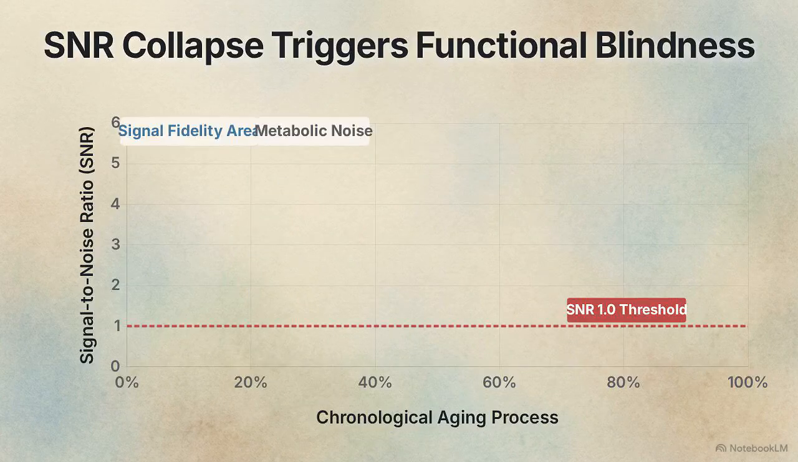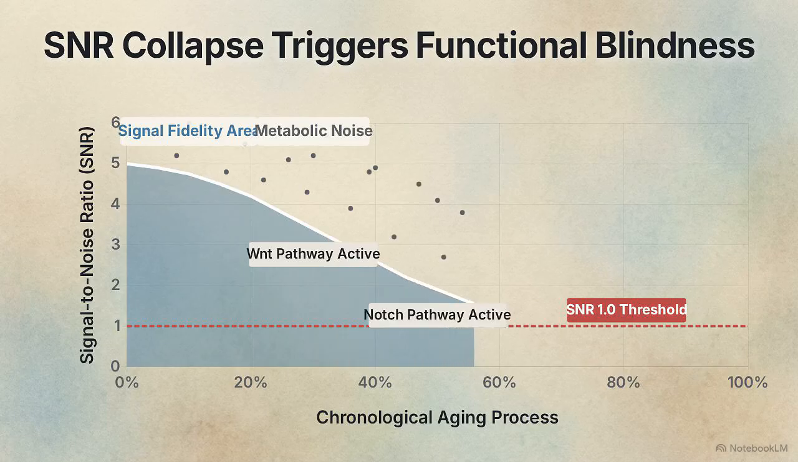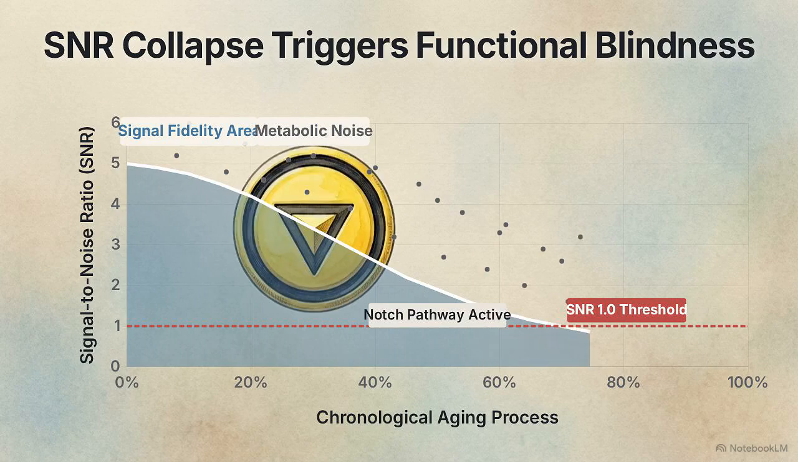This chart tracked the resulting decline in the cell's signal-to-noise ratio, or SNR, a metric measuring the strength of a desired signal against background metabolic noise. As the SNR drops, critical regulatory pathways like Wnt and Notch fail. These conserved networks dictate how cells specialize and repair.